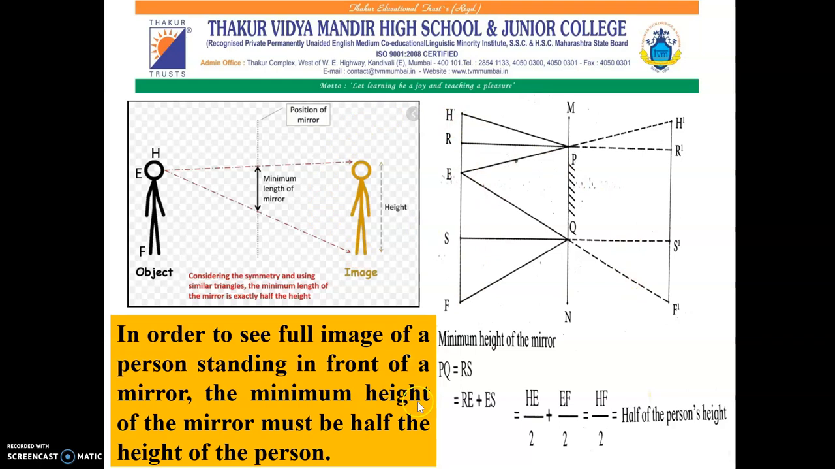So from this we can conclude that the minimum height of the mirror, that is PQ, is equal to half of the person's height. So the minimum height of the mirror must be half the height of the person in order to obtain the full image of the person standing in front of the mirror.